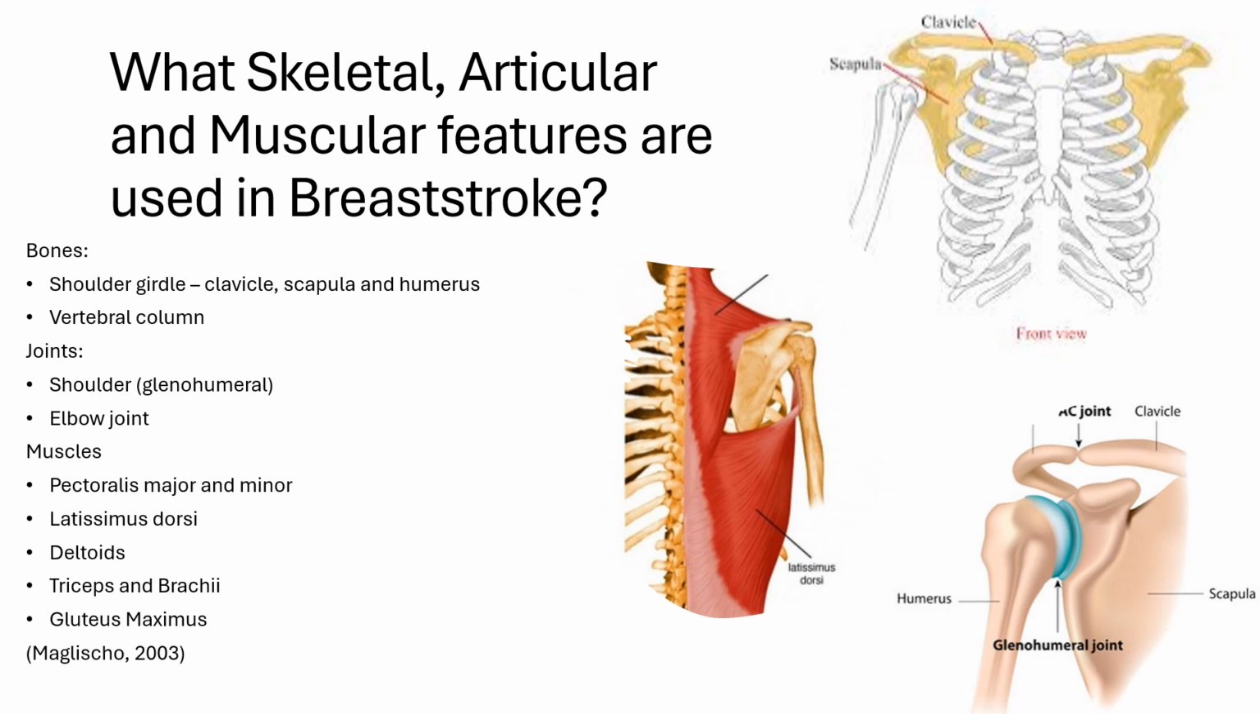The quadriceps and hamstrings, which are active in knee flexion and extension during the kick, are also involved, as well as the adductors, which are important for the inward sweeping motion of the legs in the kick phase, and gastrocnemius and soleus, which contribute to the plantar flexion required at the ankle joint.